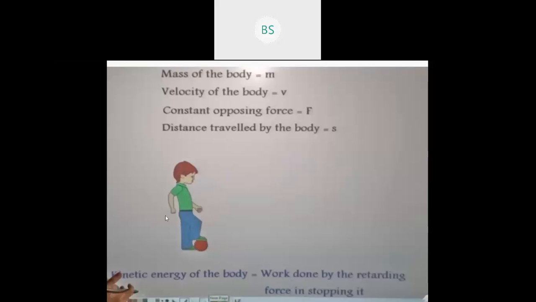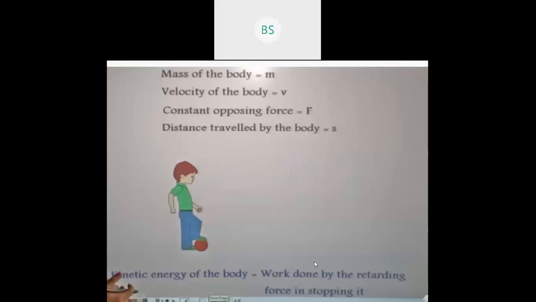Okay, that opposing force is called as a retarding force because it's applying opposite force to the ball to stop this moving ball. So you can say kinetic energy of the body, the kinetic energy of this ball is equal to work done by the retarding force in stopping it. Means the similar equal force a boy has to apply to stop this ball. That means both the time it is equal now.